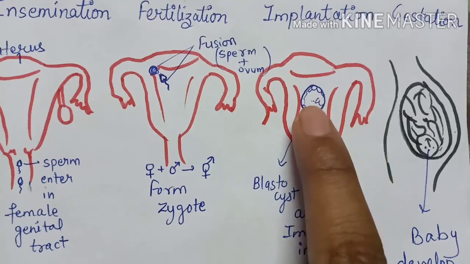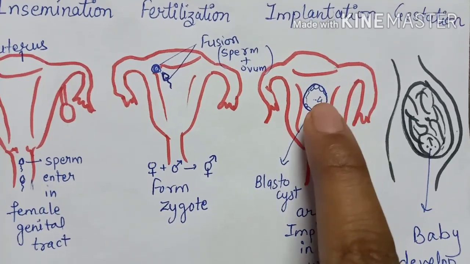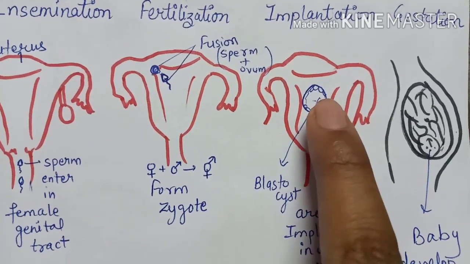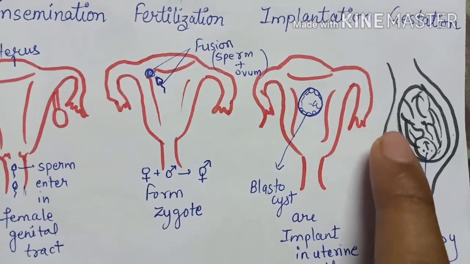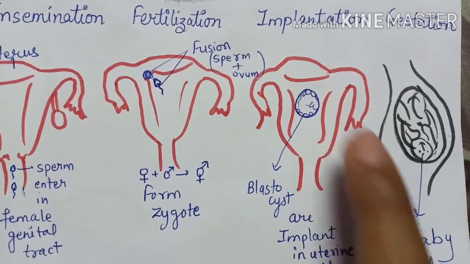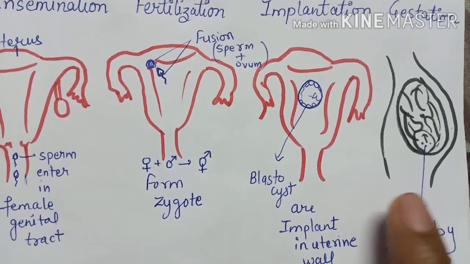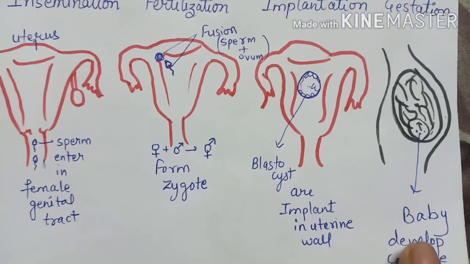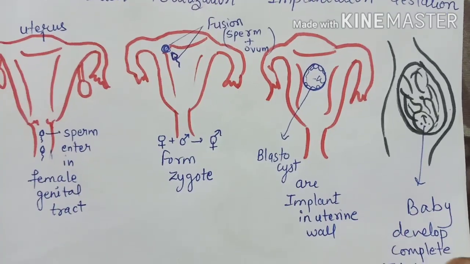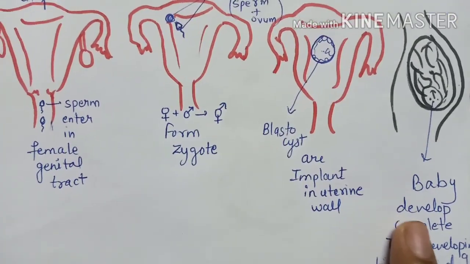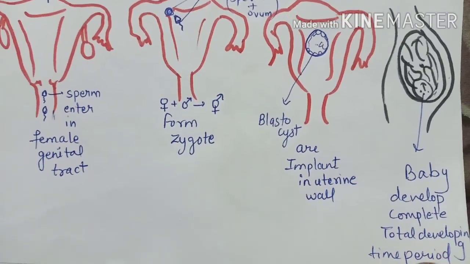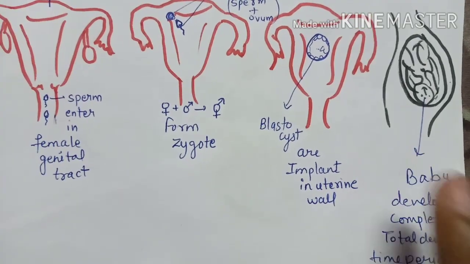After implantation, the embryo is formed. The baby grows inside the uterus. That process is known as gestation. Gestation is the total time period of developing the baby inside the uterus. The baby develops completely, and the total developing time period is known as gestation.